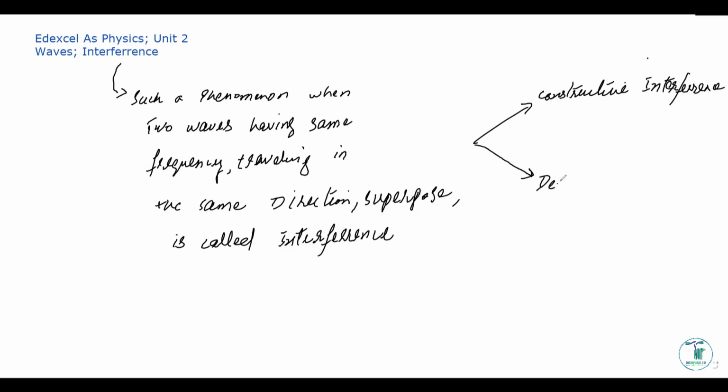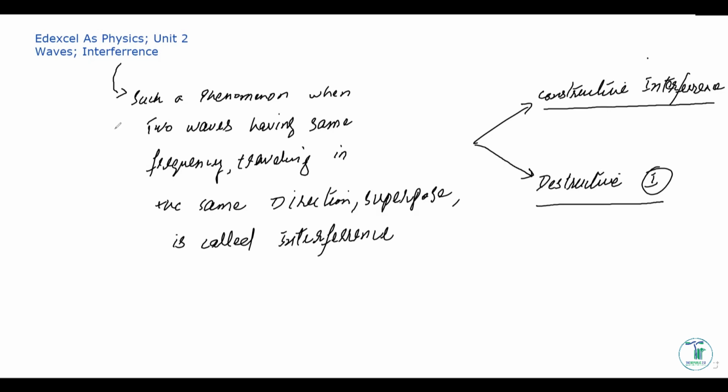Secondly, you have got destructive interference. Remember that destructive interference happens whenever a crest falls over a trough, or a trough falls onto a crest, or a knot onto an anti-knot, or an anti-knot onto a knot. In case of destructive interference, it leads to the cancellation of the amplitude, meaning thereby, if one wave has an amplitude of 1 meter and the other wave has an amplitude of 1 meter as well, as a result of destructive interference, the resultant amplitude is going to be 0. So that is how we need to know about destructive and constructive interference. In constructive interference, the amplitude is added up, and in destructive interference, the amplitude is cancelled out, right?